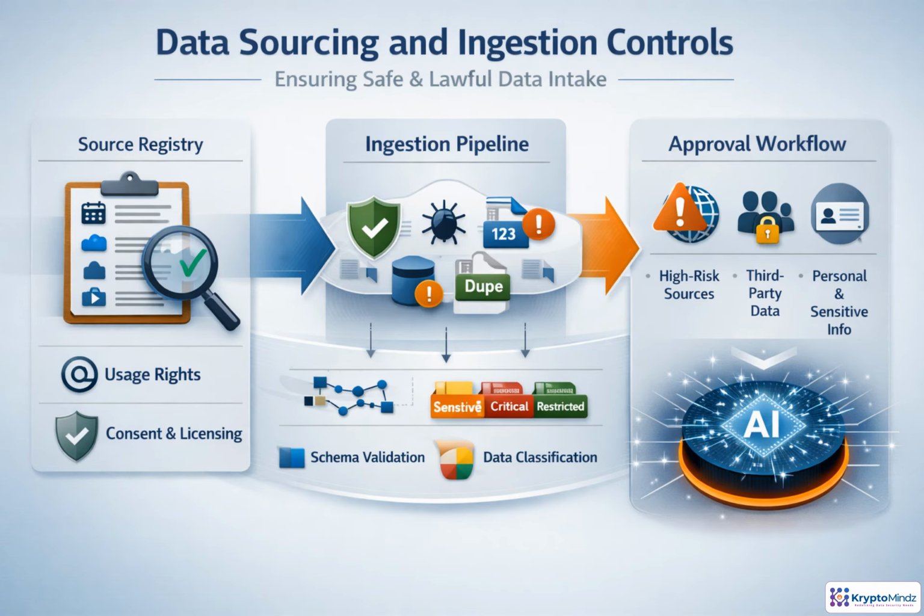Governed AI starts before data reaches the platform. Every source needs a registry that records who owns it, how it was collected, what rights apply, and whether consent or licensing limits exist. Ingestion then acts as a controlled checkpoint.